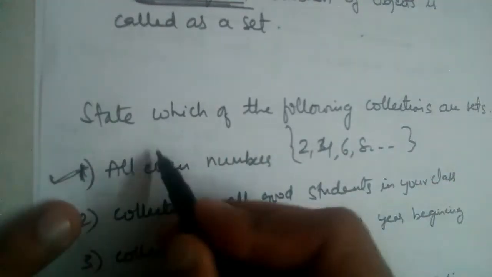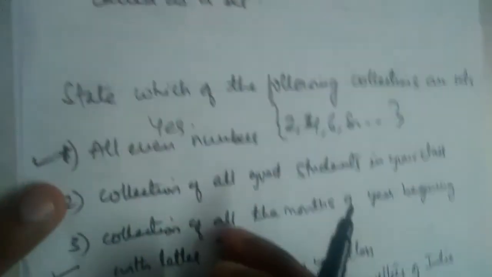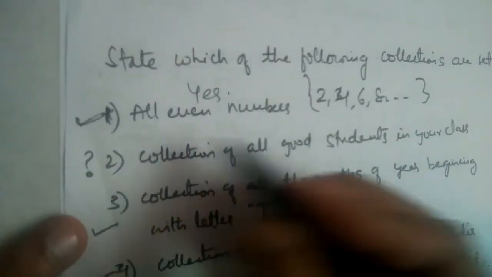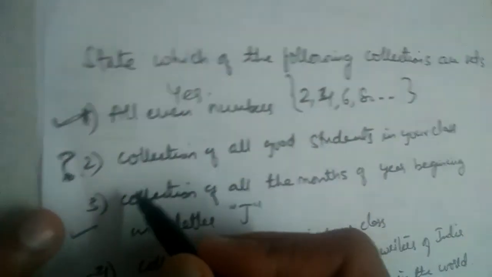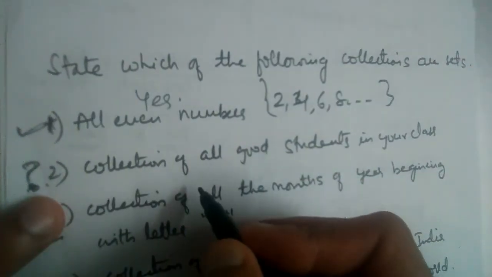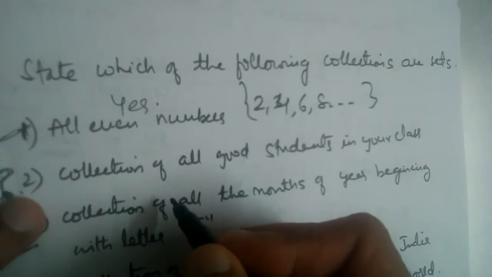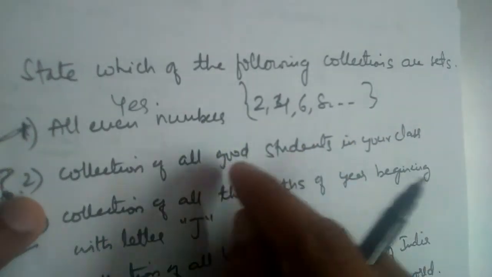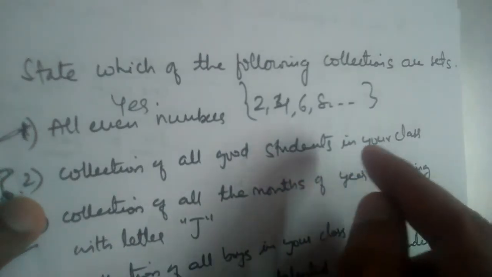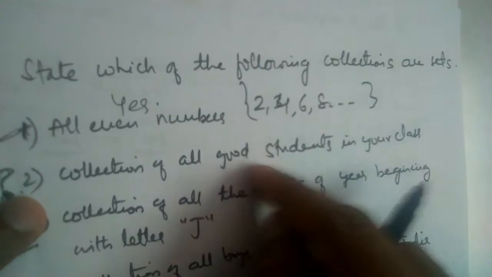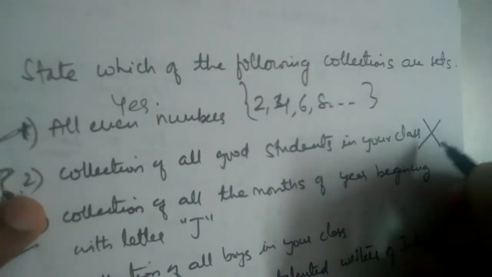Yes, it is a set. Now collection of all good students in your class. The list will be different here. If you ask the same question to two or three different students, their list will be different. So do you think this is a set? This is not well defined, hence it is not a set.